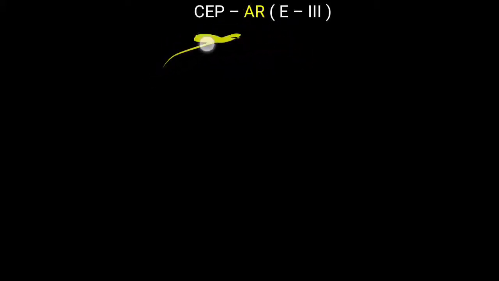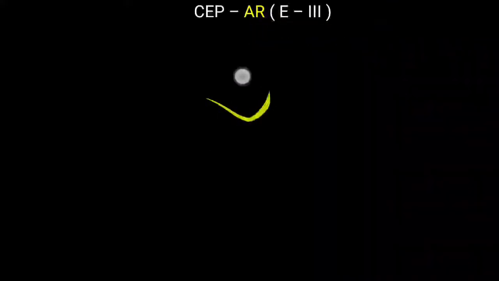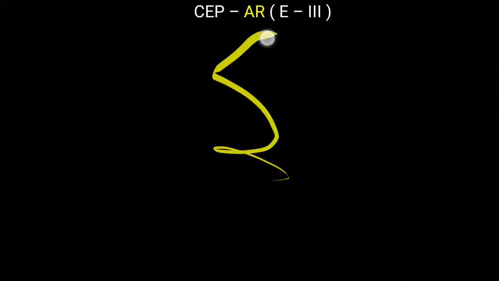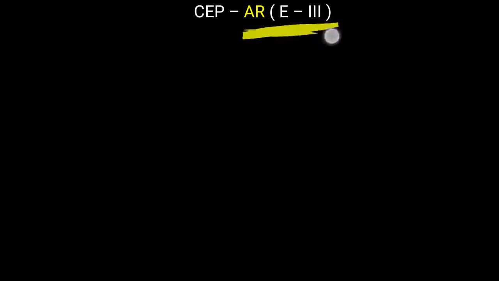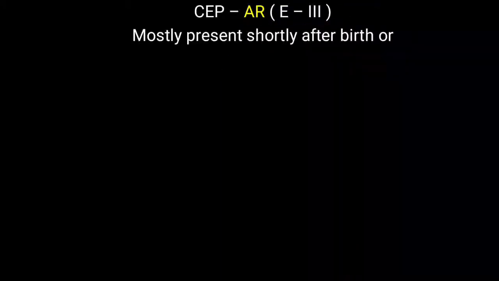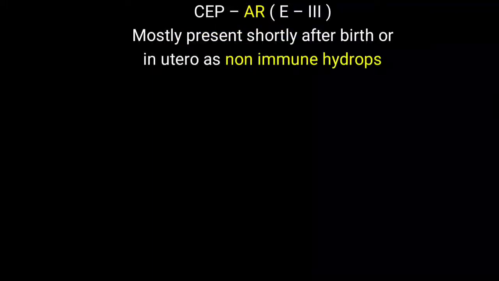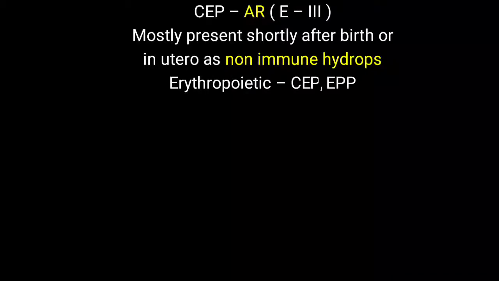Here you can remember that C is the third letter of the alphabet, so it is called UPG3 cosynthase enzyme deficiency. Also, if you rotate the E, it looks just like a 3. That is a simple way to remember which enzyme is deficient: UPG3 cosynthase. It mostly presents shortly after birth or in utero as non-immune hydrops, so you have to remember it is mostly seen at a young age.